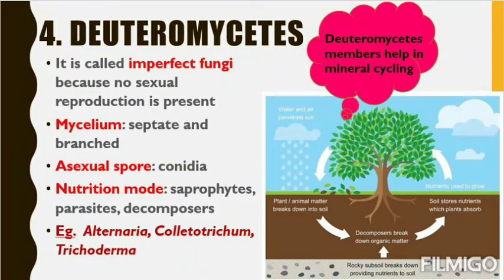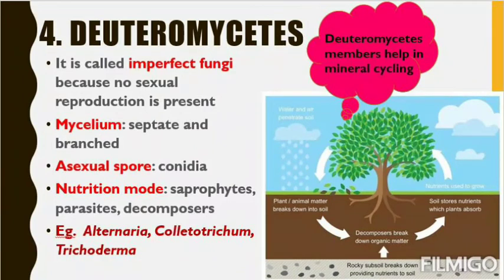The knowledge cloud says Deuteromycetes members help in mineral cycling. Mineral cycling means when a plant is getting minerals from the soil, it will shed the leaves and the leaves become decomposed by this Deuteromycetes group, and again the nutrients will mix with the soil. From the soil again it will be taken up by the roots of the plant. So in that way the Deuteromycetes help in mineral cycling.